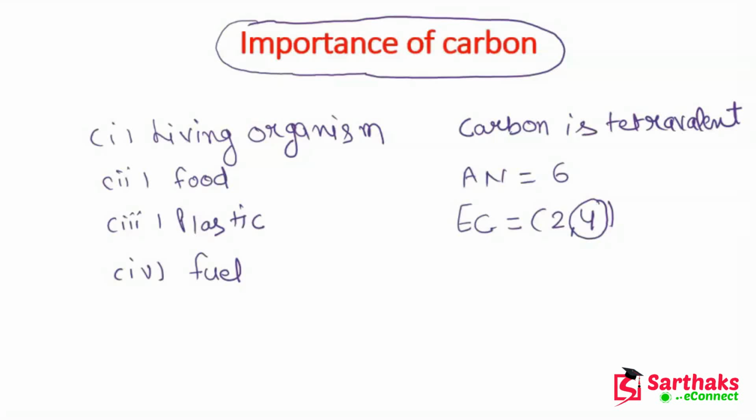Now guys, one thing you need to remember is that carbon cannot transfer these 4 electrons. If it is not able to transfer its 4 electrons, then it will not be able to form ionic compounds.